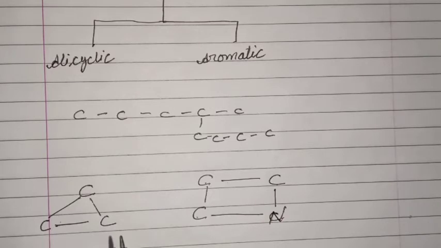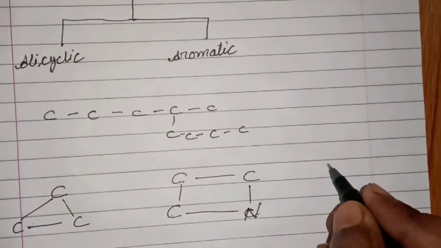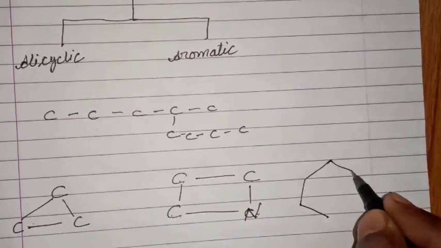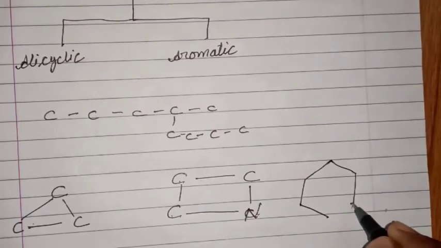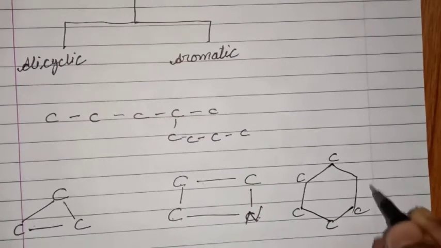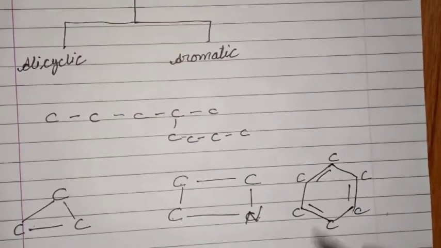Then finally, alicyclic and aromatic compounds. This is an alicyclic compound, these are all alicyclic compounds. Then what is an aromatic compound? A special hexagonal structure made up of 6 carbon atoms, one at each corner, having alternate double bonds between them, which are almost fluctuating all over the place. This kind of structure is termed an aromatic compound. So this is all about the classification.